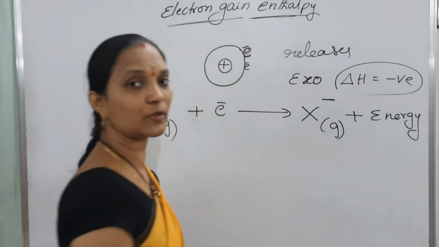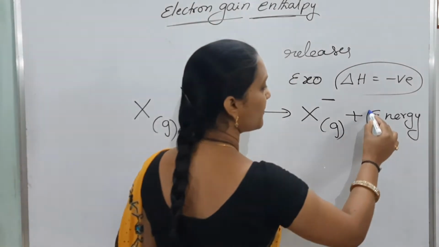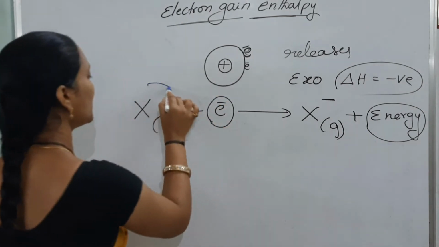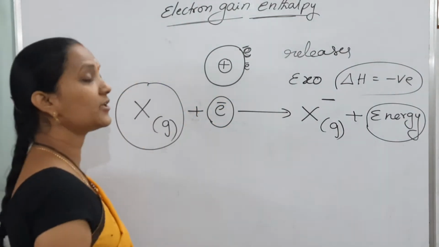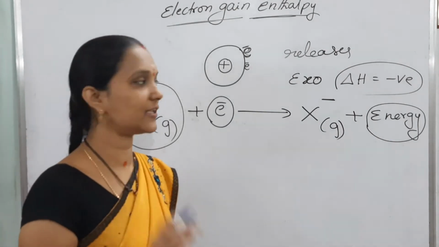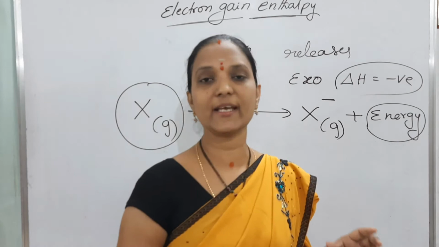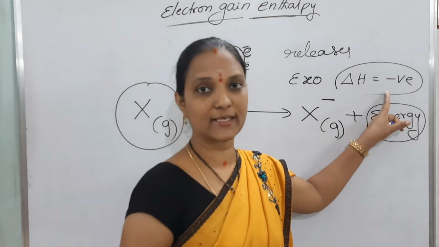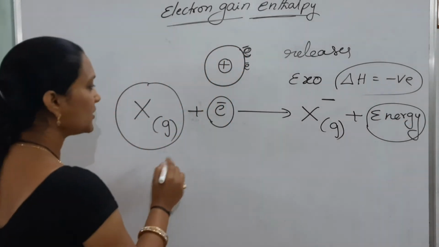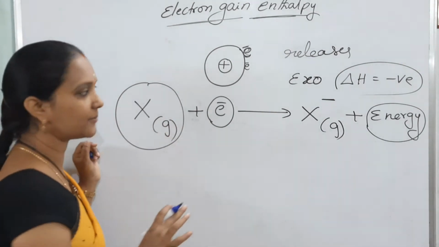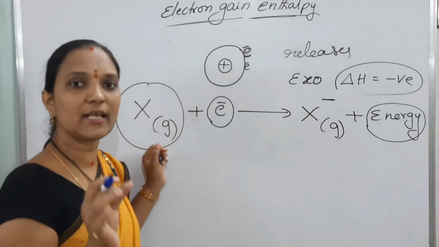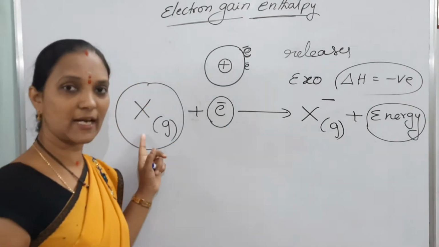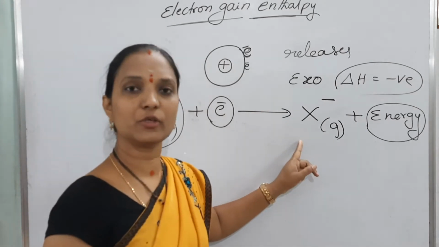That energy is called electron affinity. So the minimum amount of energy released when an electron is added to the outermost orbit of an isolated neutral gaseous atom is called electron gain enthalpy or electron affinity. It is an exothermic process, delta H is negative. In first electron affinity, an electron is added to a neutral atom and the formed ion is uni-negative.